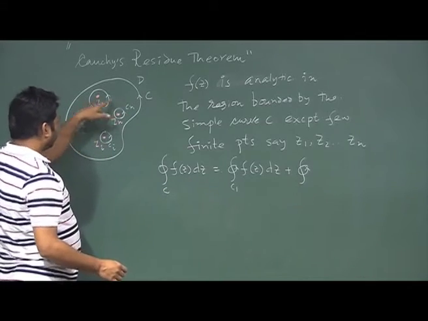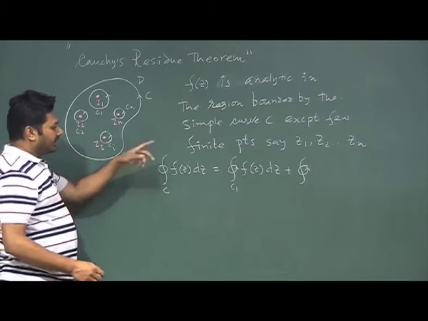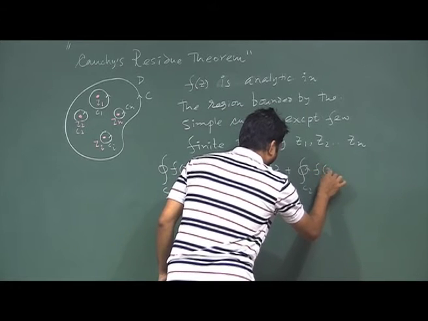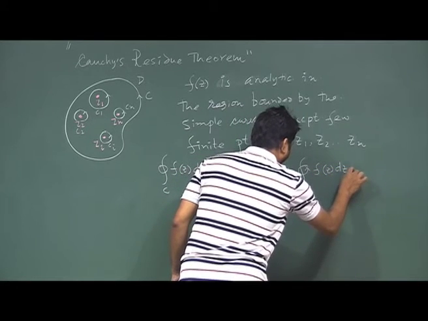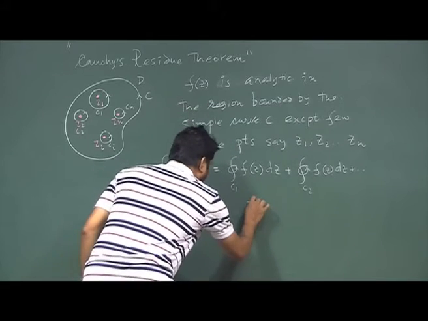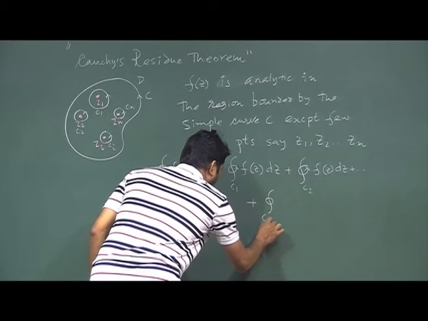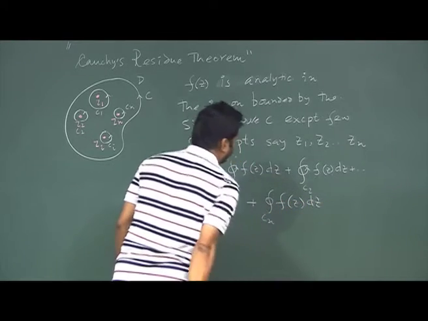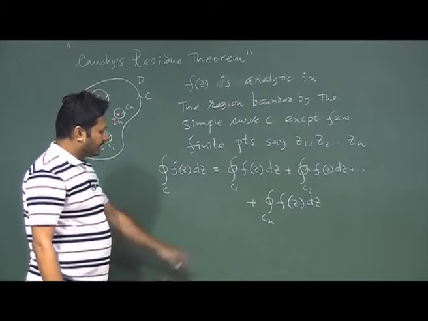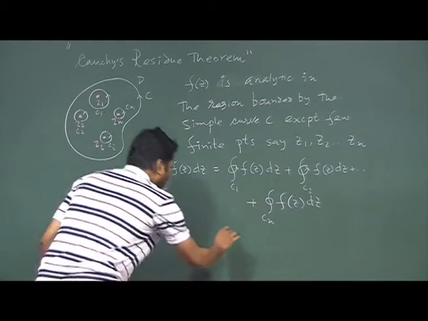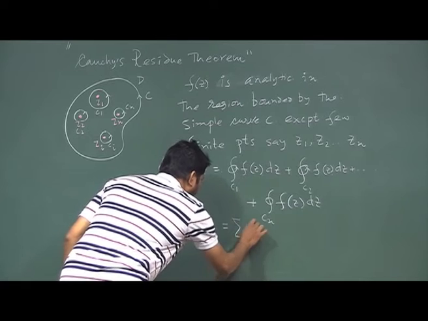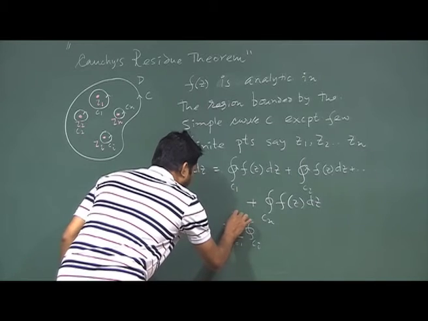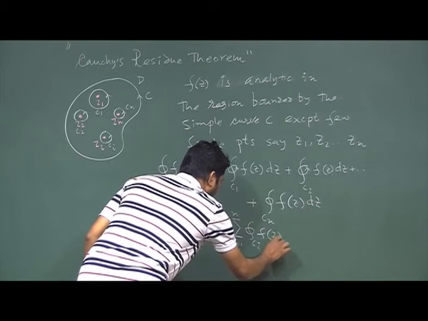I cut out these points, and if I add, I get this. In summation form, it looks like the summation over Ci, i going from 1 to n, of f(z) dz.